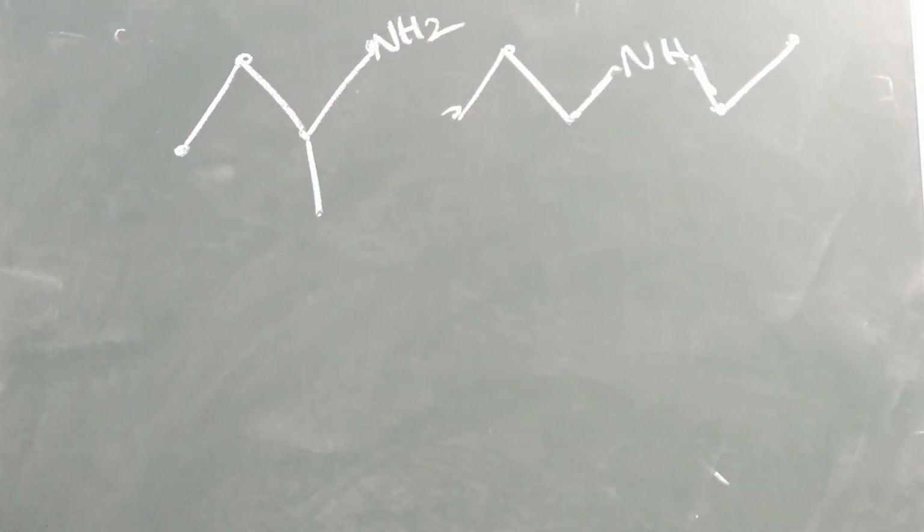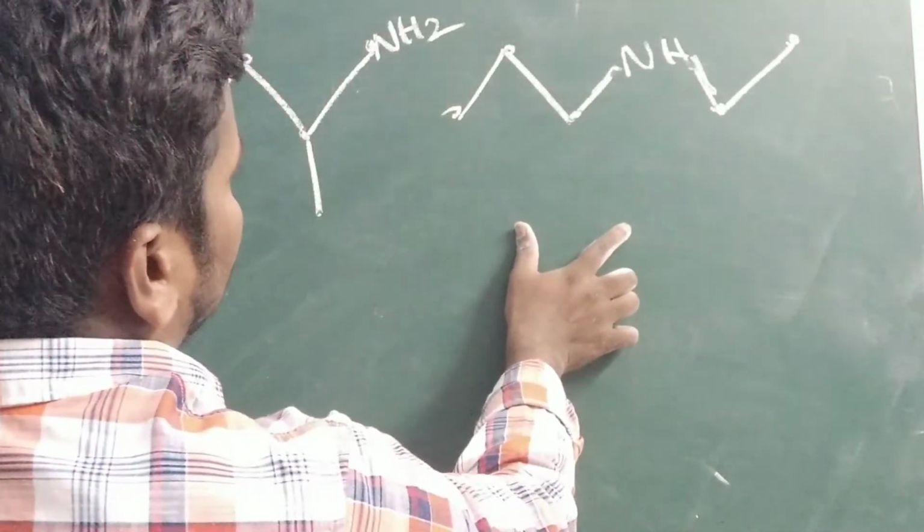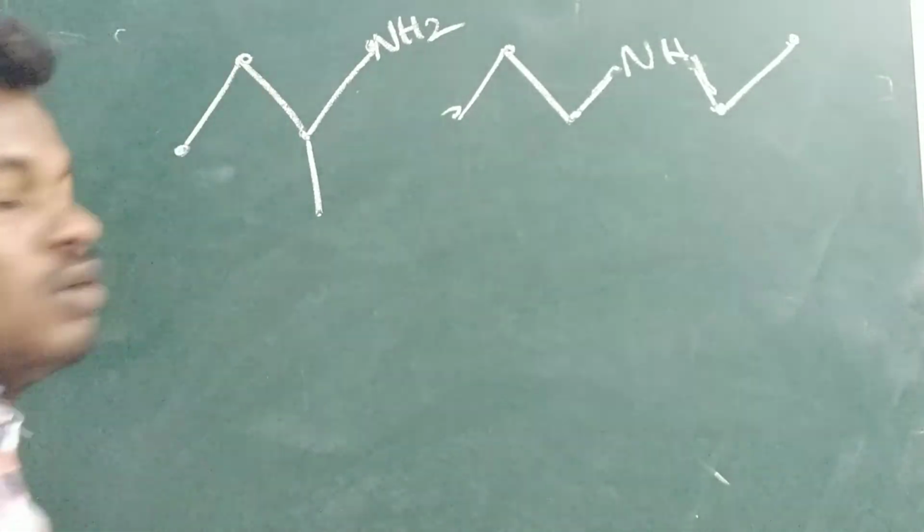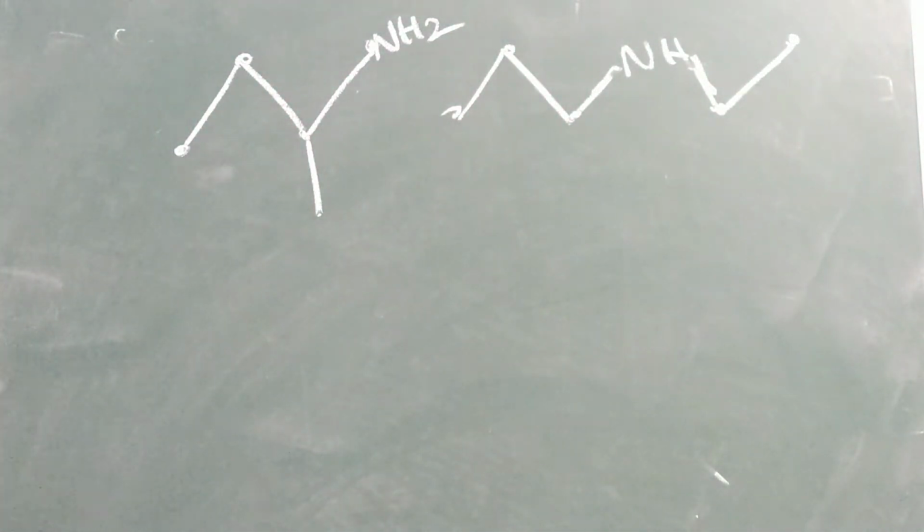So are these isomers or not? First of all, we have to check whether they are isomers. Are they functional isomers or not? We have to see the functional group.